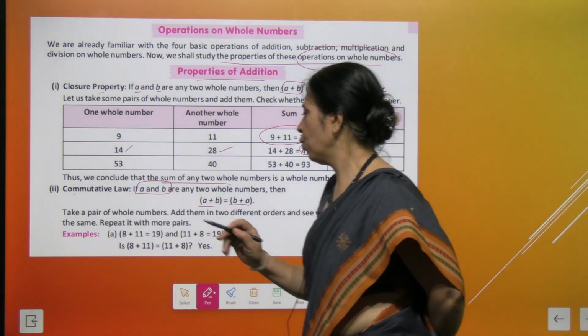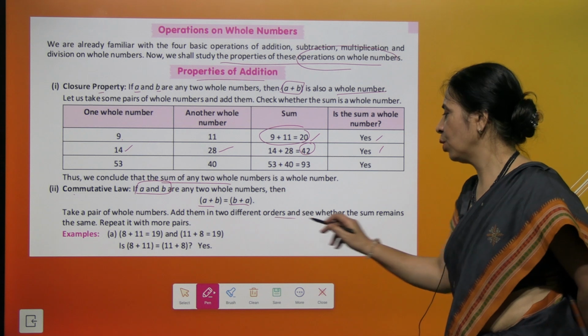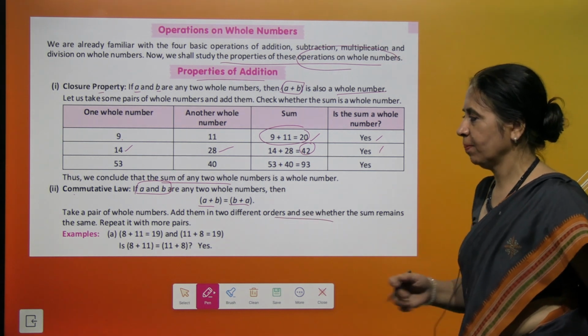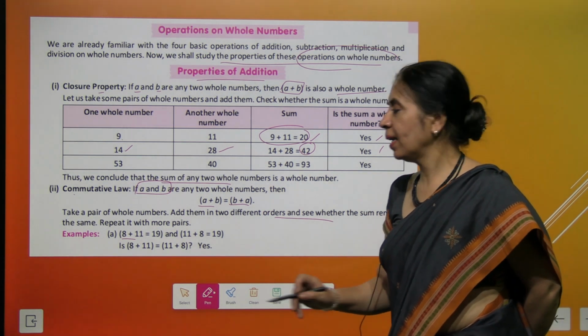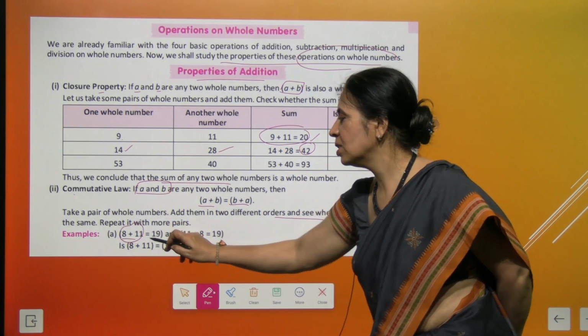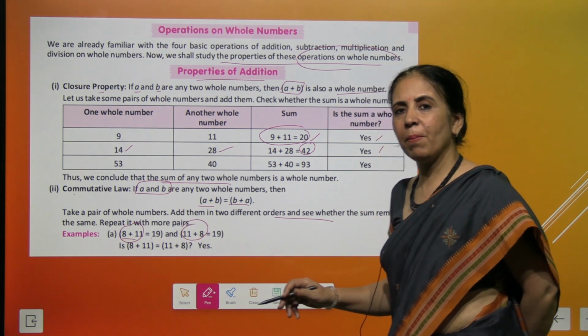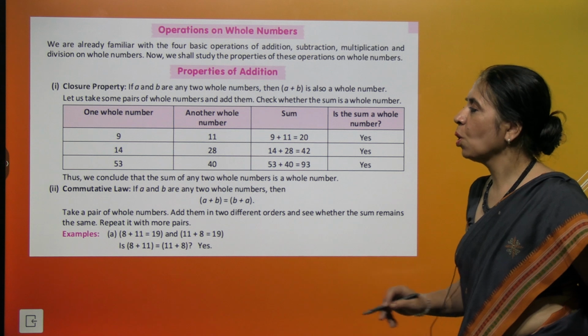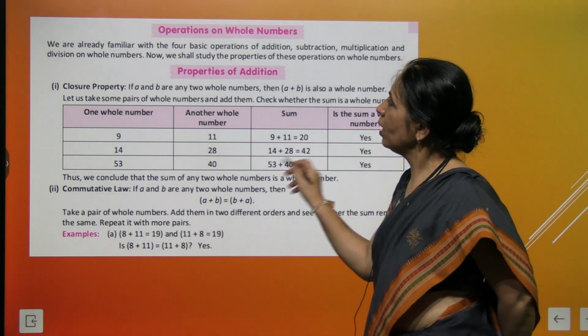So take a pair of whole numbers and then we add it in 2 different ways. And what do you see? We get the same answer. So let's say we are taking 8 and 11. First time I'm adding 8 plus 11, we get 19. Next time we add 11 plus 8. Again we get the same answer, that's 19. So commutative law is true for addition of whole numbers.